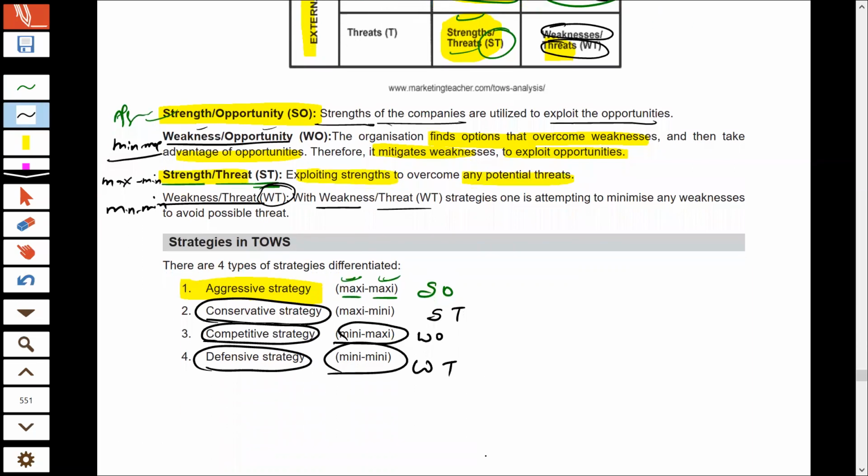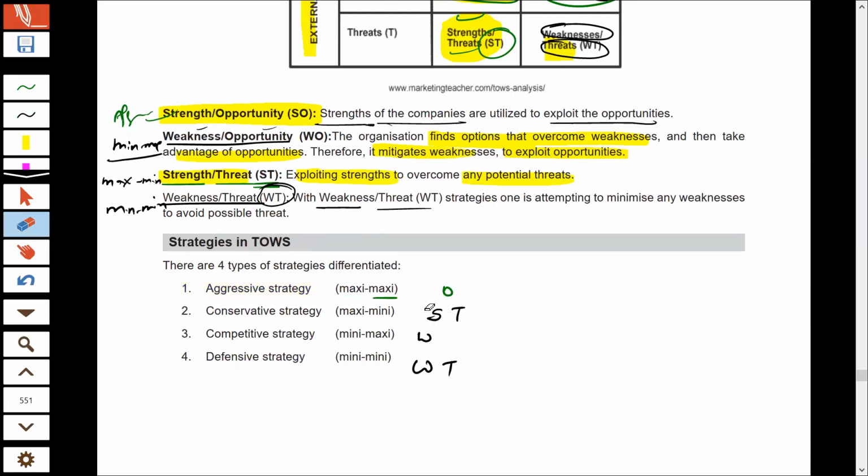I hope you understand. So these are four different strategies suggested by your TOWS matrix. Aggressive strategy is used when you have SO, that is maximum use of your strength and maximum exploitation of your opportunities. Maxi mini is used when you have strengths and threats.